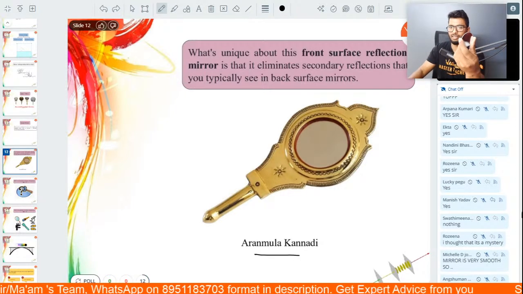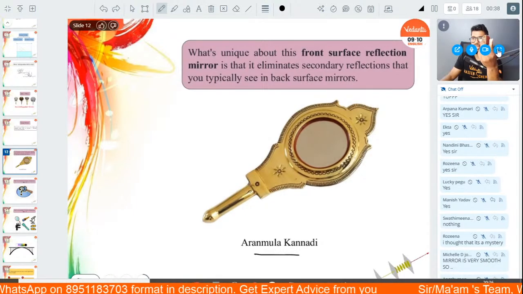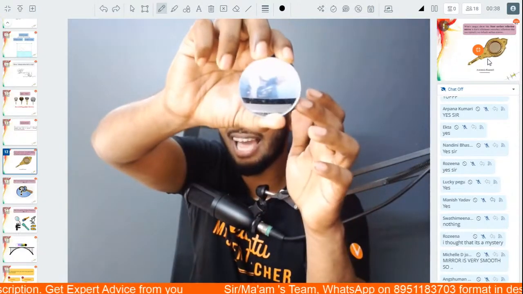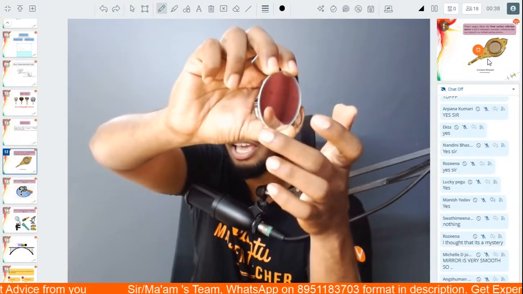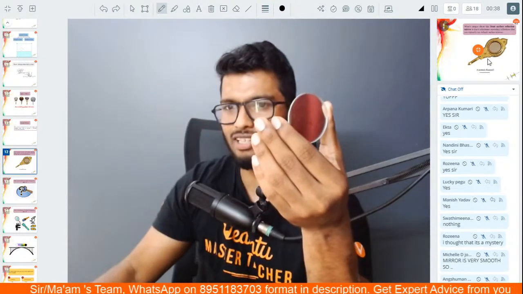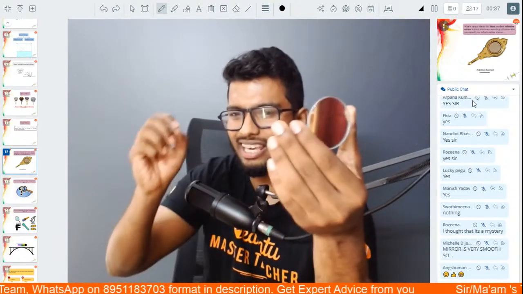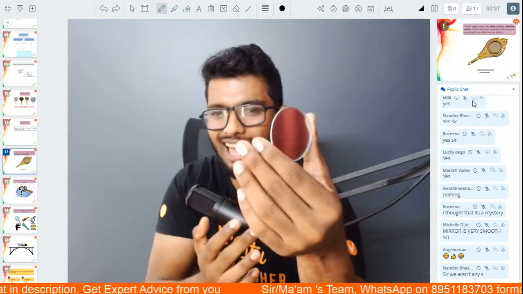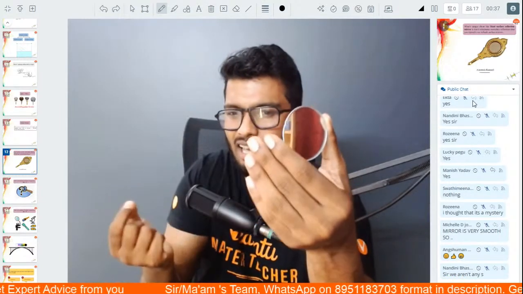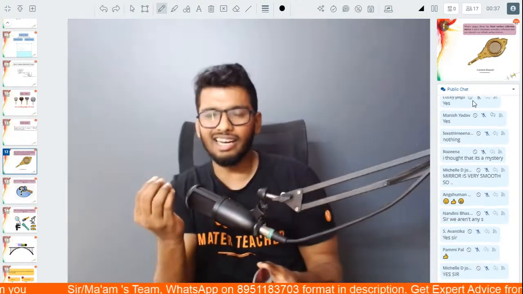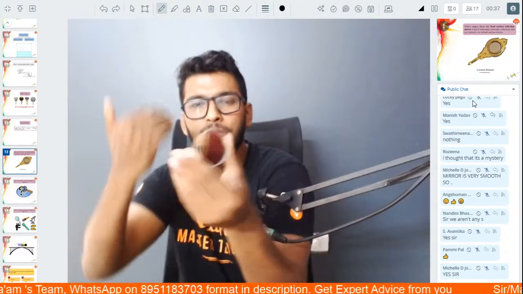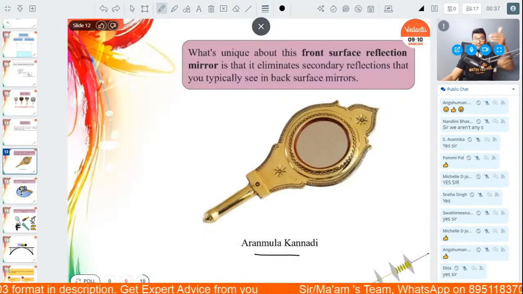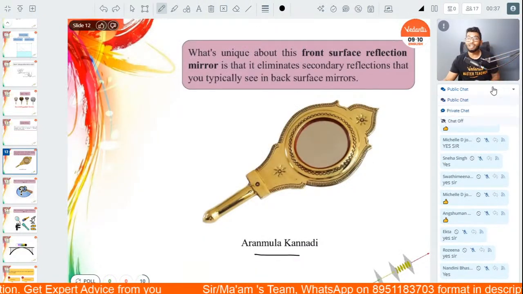Now, if you look at this mirror, I'm just going to enlarge my screen one more time. If you look at this particular mirror that you see in front of you, if you look at the edges, you can see that it's a little raised. Can you guys notice that? You can figure out that there is some sort of silvering at the back. There's some thickness given to it, right? You can actually see that it's a glass behind which you have silvered. It's very evident here. But this Aranmula Kannadi that you see over here is actually not like that at all.